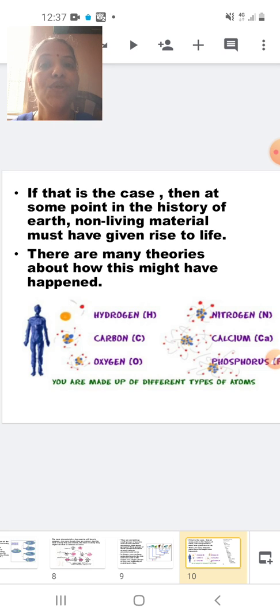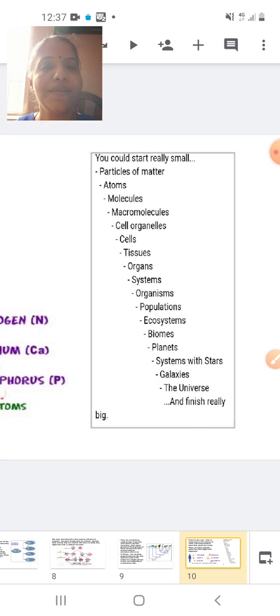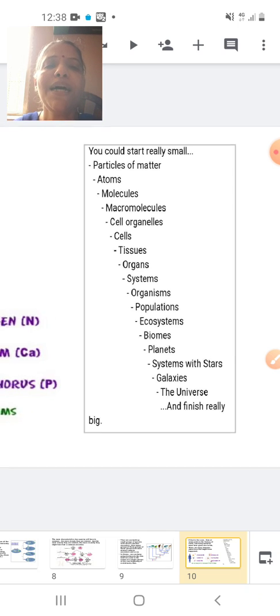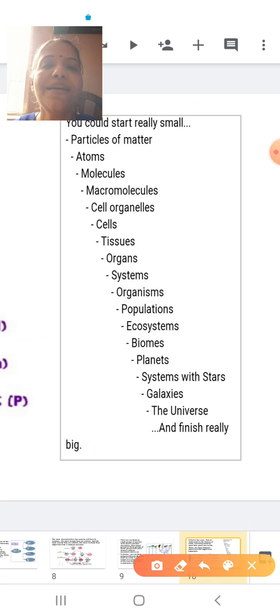Okay, so now let's see here. I have a series here. You can see a hierarchy. Hierarchy means we are going from a lower level to a higher level. You could start really small. Particles of matter form atoms. Atoms uniting together form molecules. Many molecules coming together form macromolecules. Macromolecules are present inside the cell organelles like the endoplasmic reticulum and nucleus. The endoplasmic reticulum and nucleus are a part of the cells.